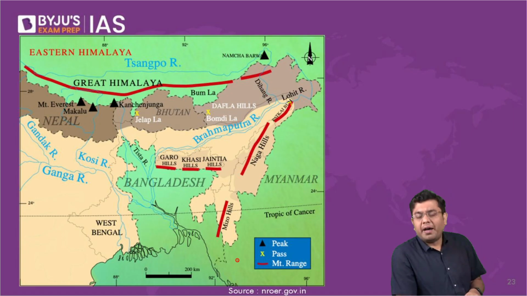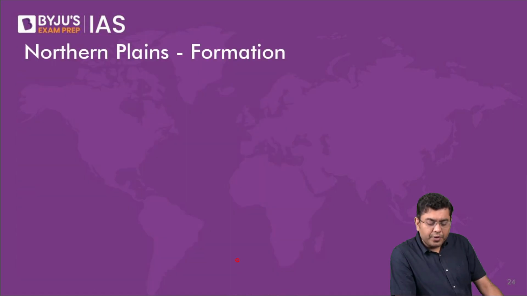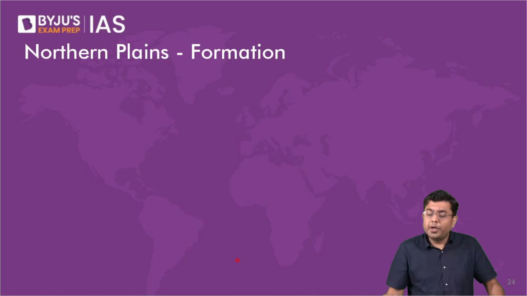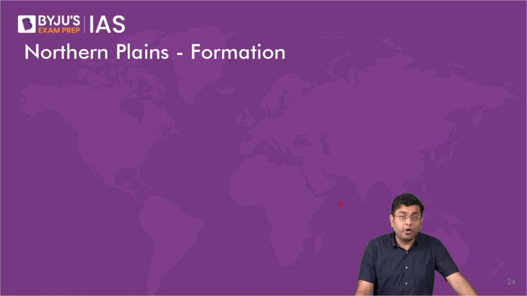So here also you have these fold mountains which have been created along with the formation of Arakan Yoma, Pegu Yoma on the side of Myanmar. However, the Garo Khasi Jaintia region is not considered to be part of the Himalayan stretches. It is considered to be a part of the Peninsular Plateau, not a part of the Himalayas. Now, we come to the portion of the northern plains, the formation of northern plains.